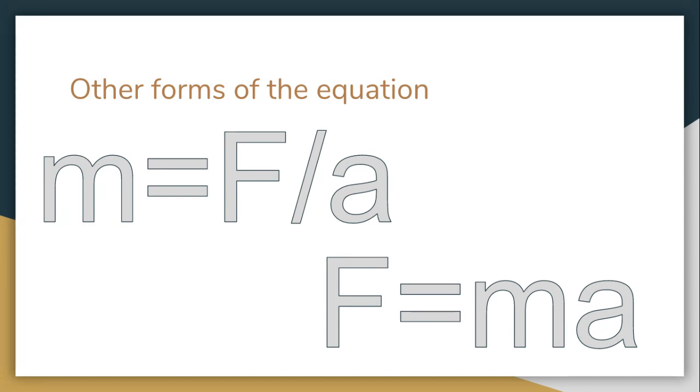A good way to remember this equation is either to pronounce it F-ma, or switch the M and the A and it becomes F-am, your fam.